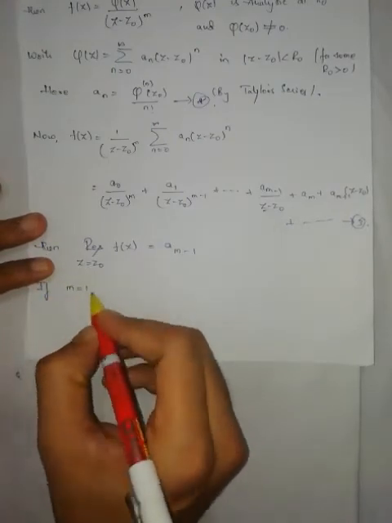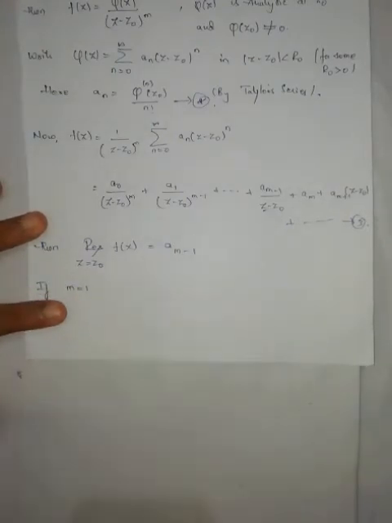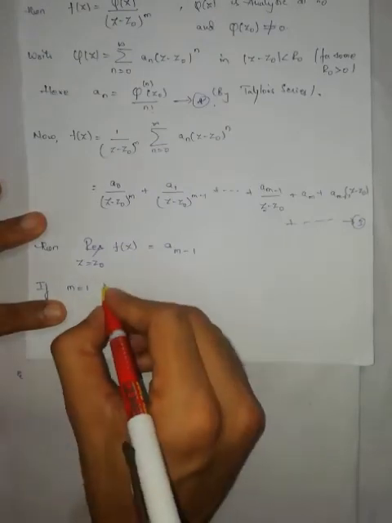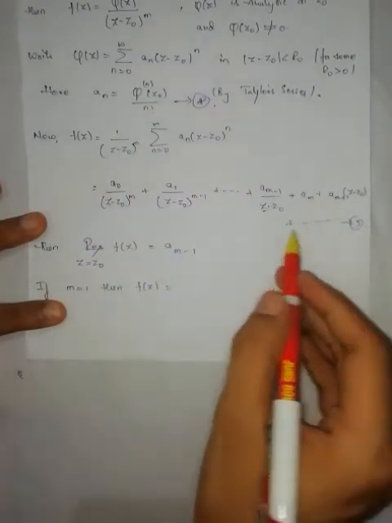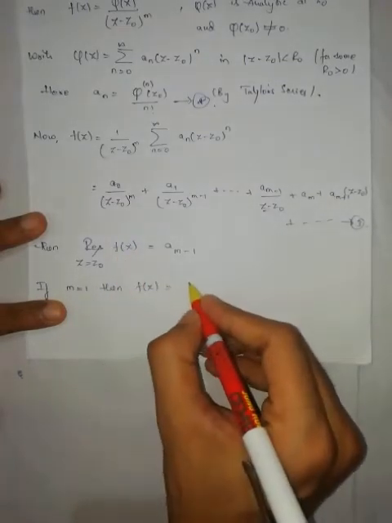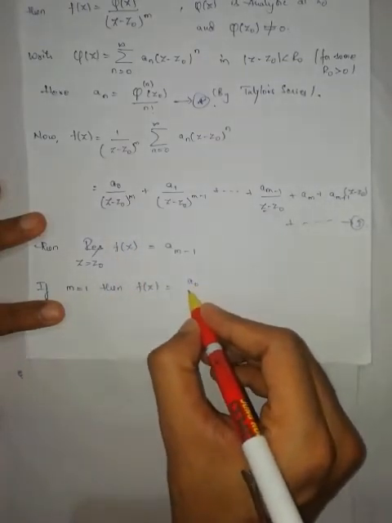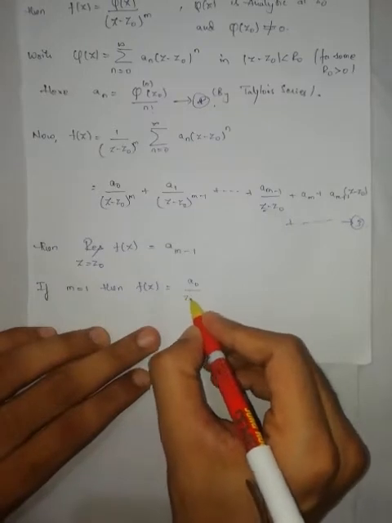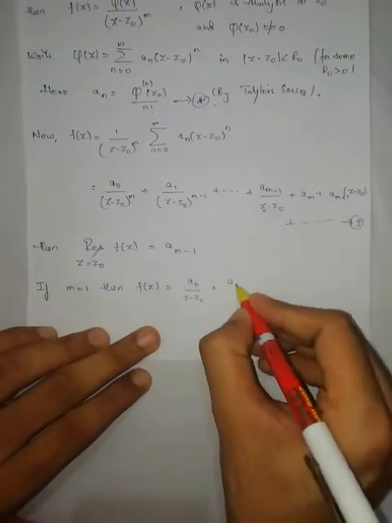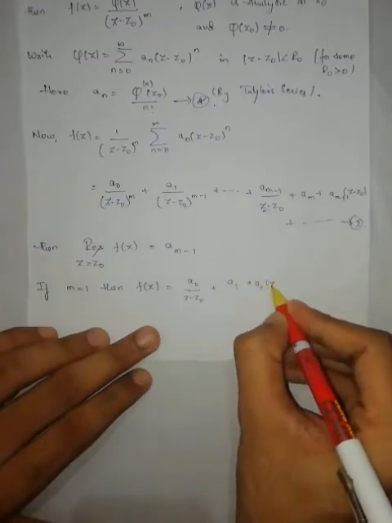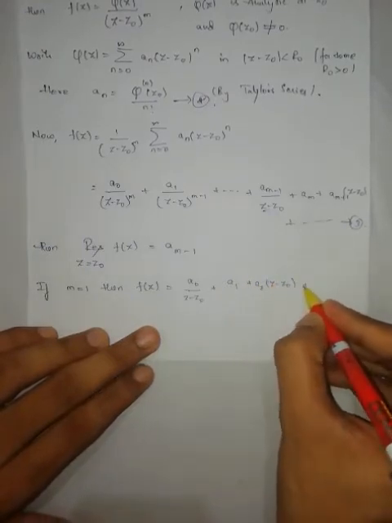Now if m is equal to 1, what is f of z? What does equation number 3 become if m is equal to 1? a naught by z minus z naught plus a1 plus a2 into z minus z naught plus so on.